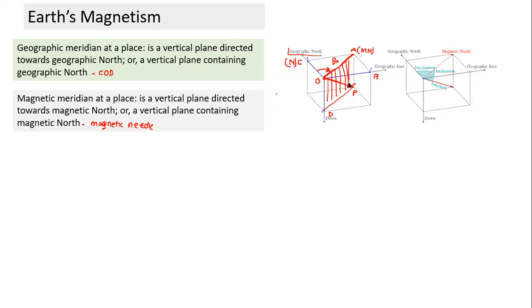So that is the magnitude. The length OP indicates the magnitude of the magnetic field, and its orientation indicates the orientation of the magnetic field in space.